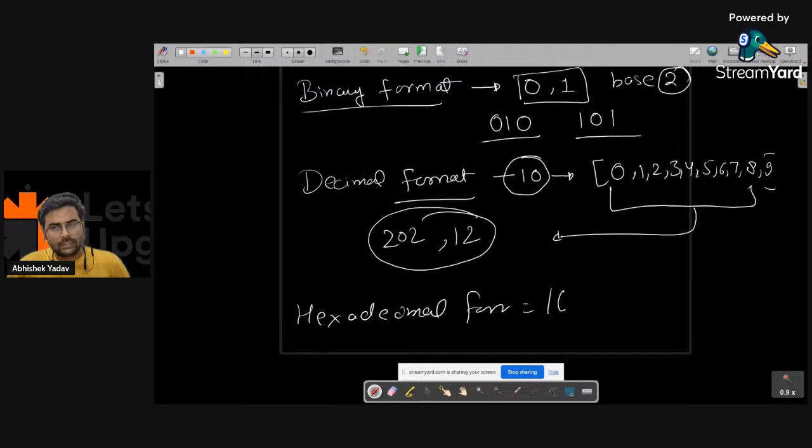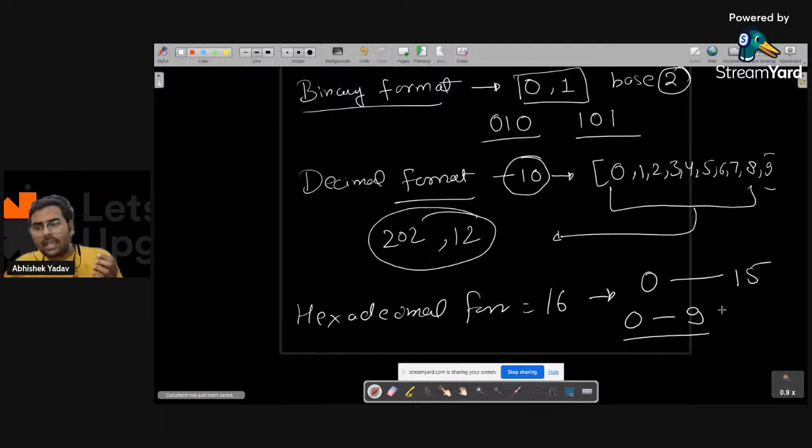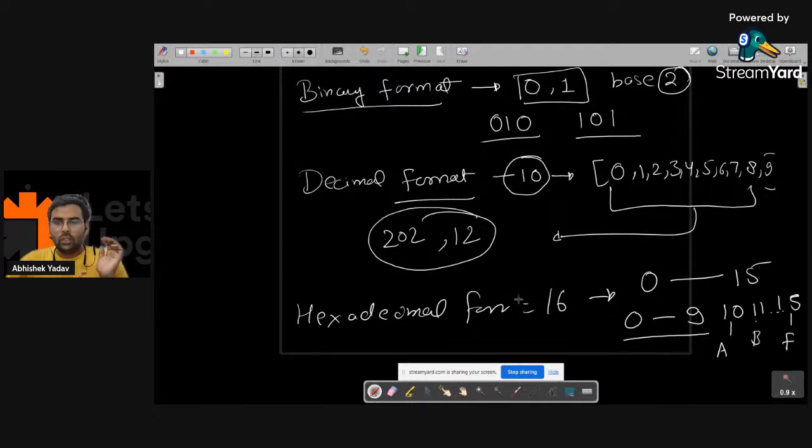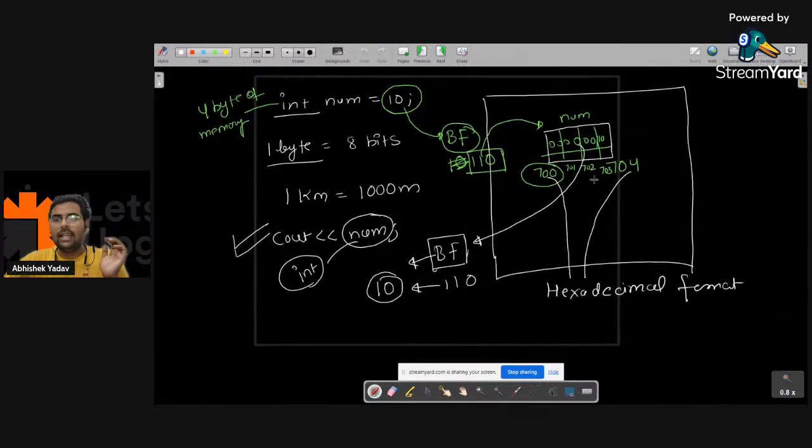So here the base is 16 and I have options from 0 to 15. From 0 to 9 I have single digits, that is 0 1 2 3 4 5 6 7 8 9, and 10 is represented as A here, 11 is represented as B, 12 is represented as C, 13 is represented as D, 14 is represented as E, and 15 is represented as F here. So the address we are talking about will be in hexadecimal format, right everyone?